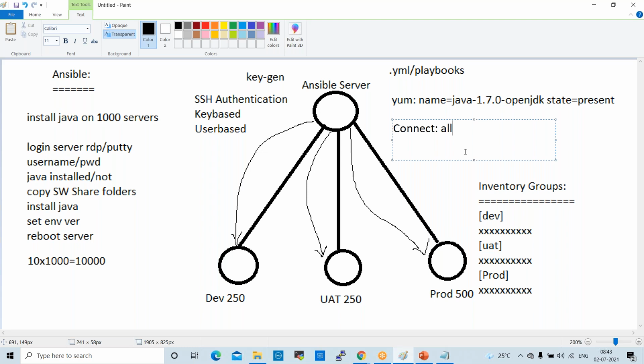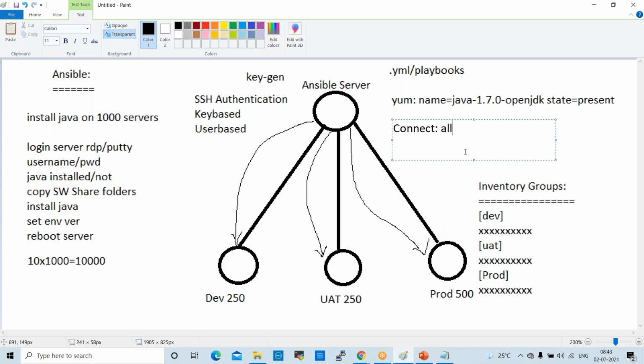Using Ansible, not only deployments, we can perform a number of activities like software installations, patch installations, VFXs, IP reservations, report generation, folder creations, data movements, share folder creations, share path configurations, right?